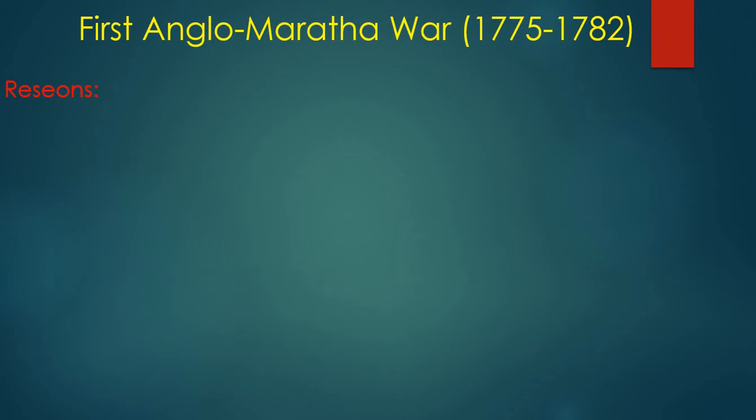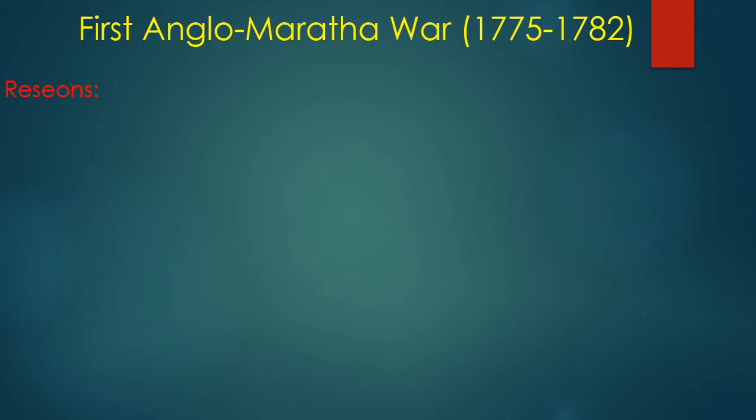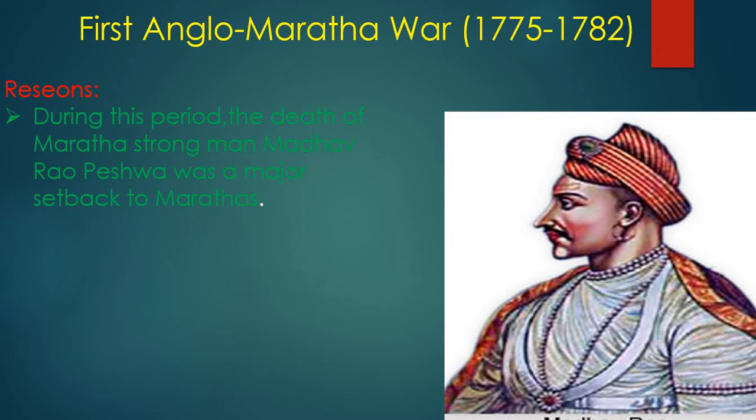One more important reason, students, sorry, there is a little mistake in the spelling of the reason. So one more important reason behind this is that during this period, the death of the Maratha strongman, Madhav Rao Peshwa, was a major setback to the Marathas. He was a famous king of the Marathas. He died, because of which a lot of internal issues arose. You can see a picture of Madhav Rao here. A lot of internal issues were happening about who will become the next king.